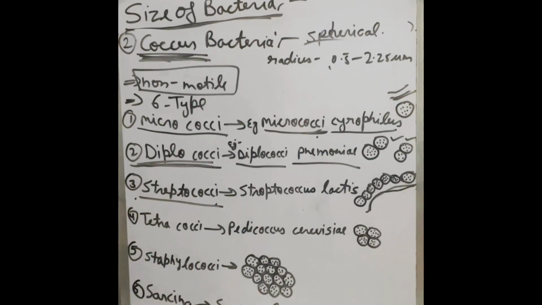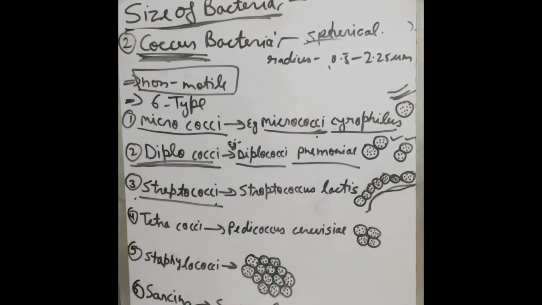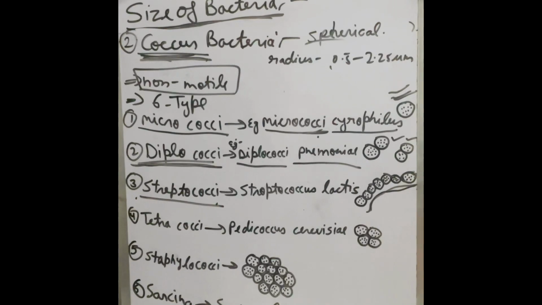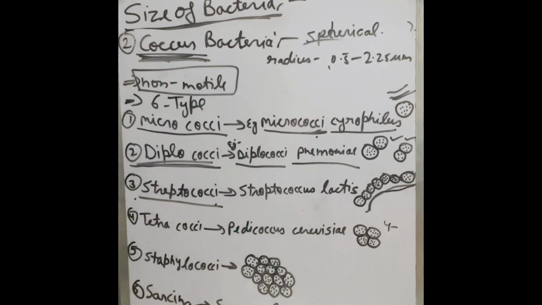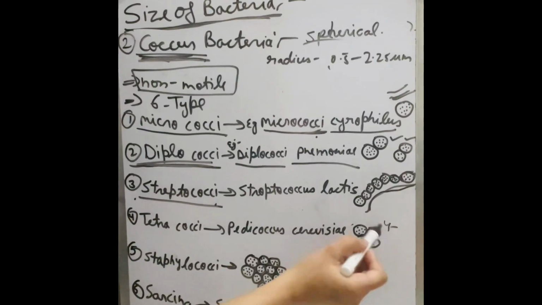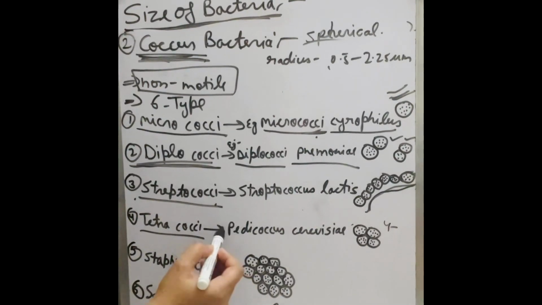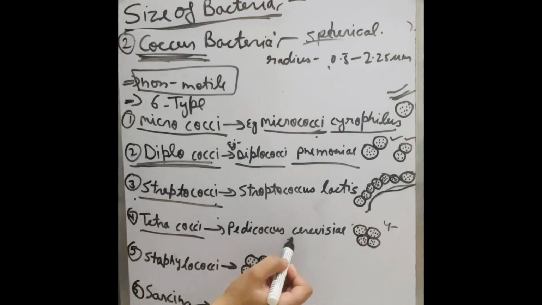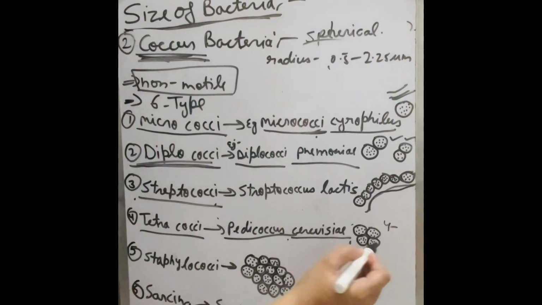These are bacteria which form a group of 4. Four bacteria make a group, called tetracocci bacteria. Example, Pediococcus cerevisiae bacteria.